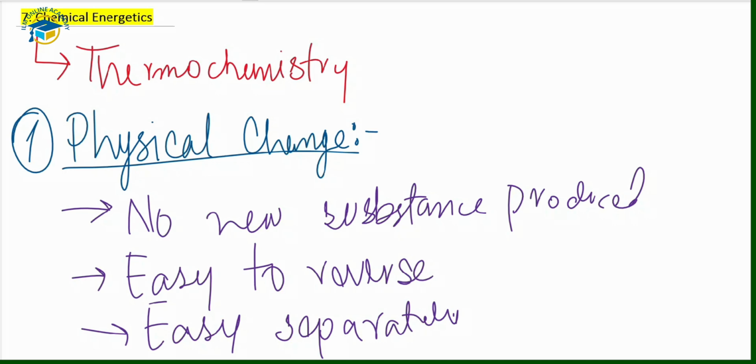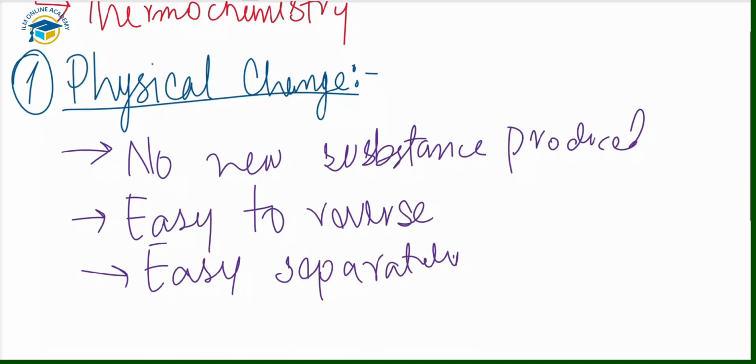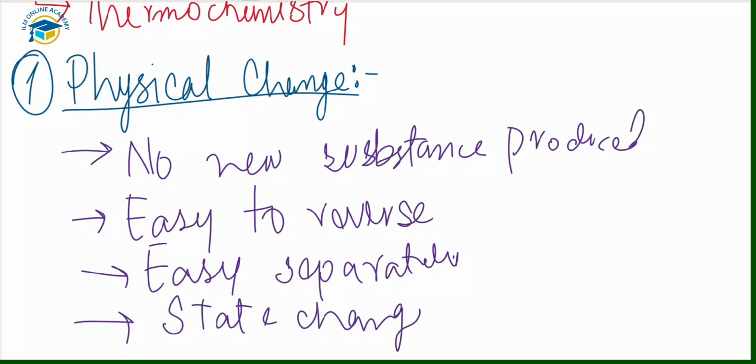In a physical change, the substances present remain and no new substances are formed. Physical changes are often easy to reverse. Any mixture that is produced is usually easy to separate. Only the state is changed in physical changes, like from solid to liquid, liquid to gas, gas to solid. This is usually reversible.